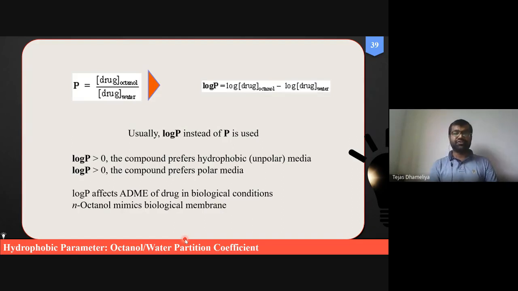Now why is the partition coefficient required? Because whatever drug we have, we are going to give it either through the oral cavity or directly through injection into the body. So a drug will go to our body.